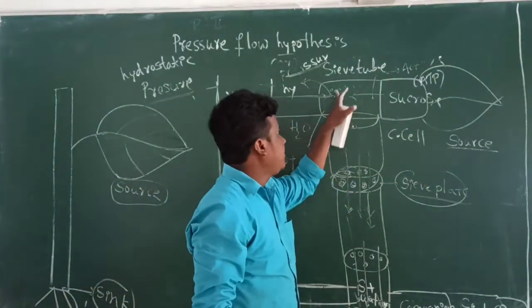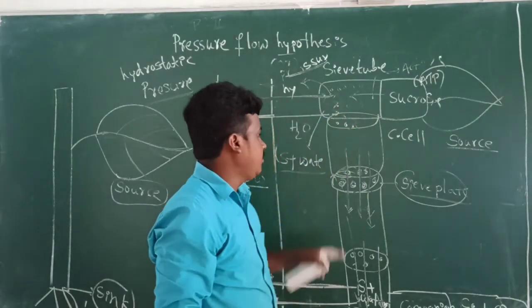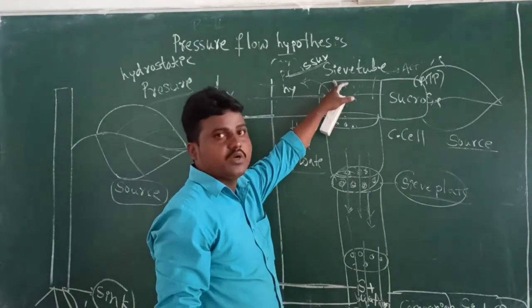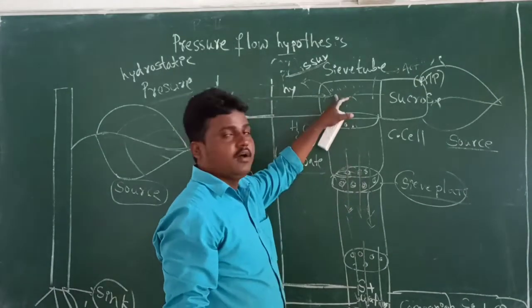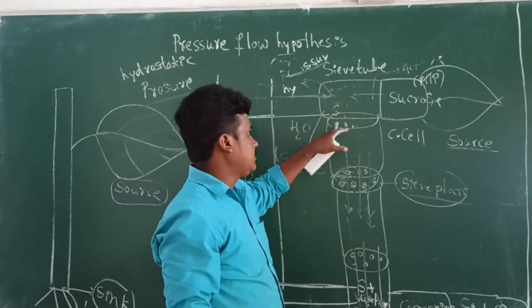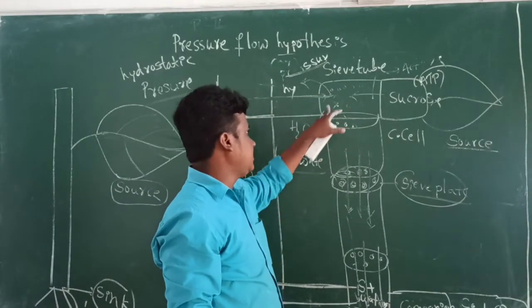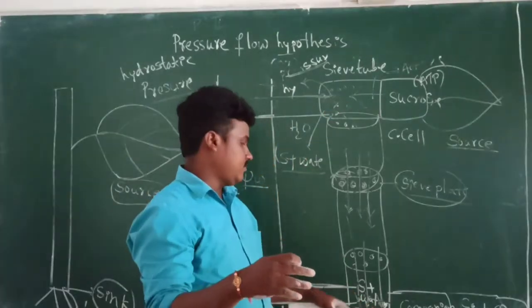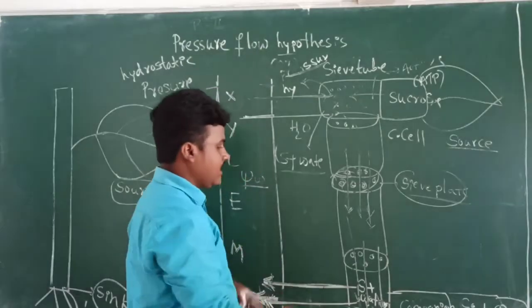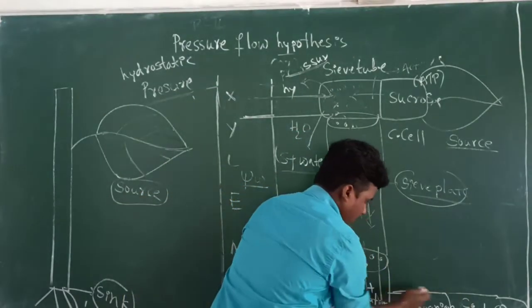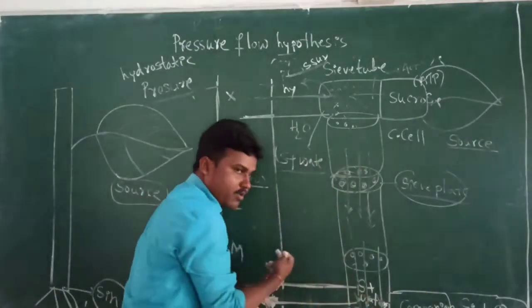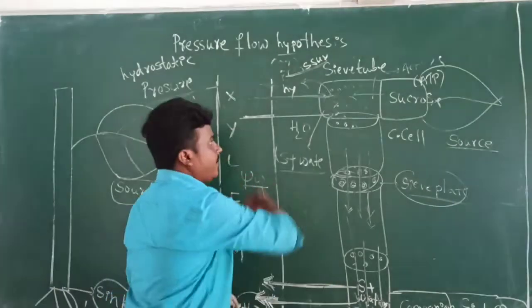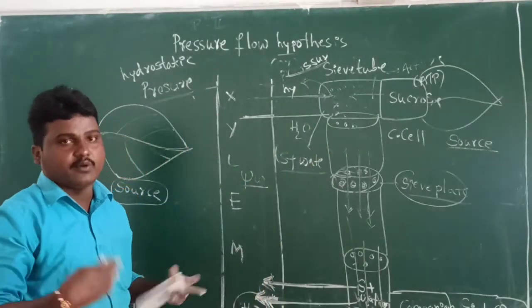The bulk amount of molecules is transferred from higher osmotic pressure to lower osmotic pressure. The water plus sucrose molecules travel from the source to the sink end. The process takes place continuously. Again, sucrose travels to the sink end, the bulk amount of water comes back to the xylem element, and the process continues several times.